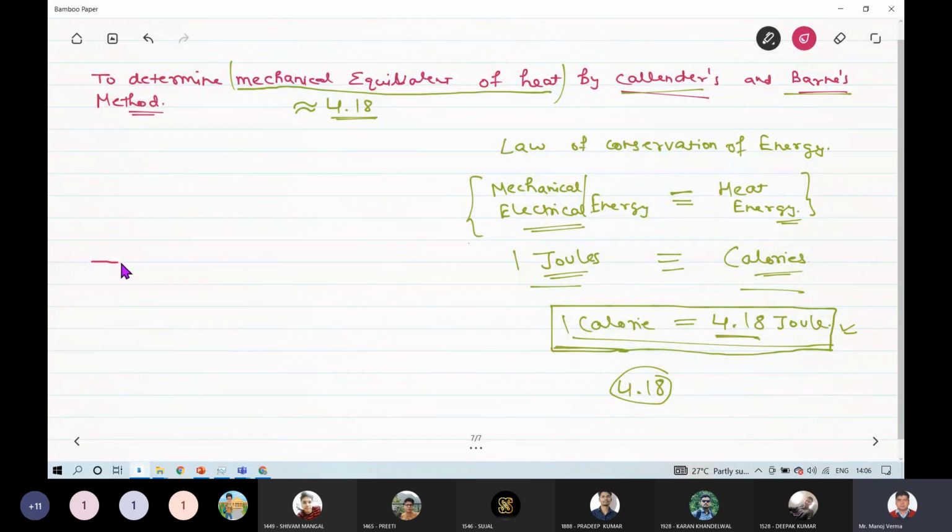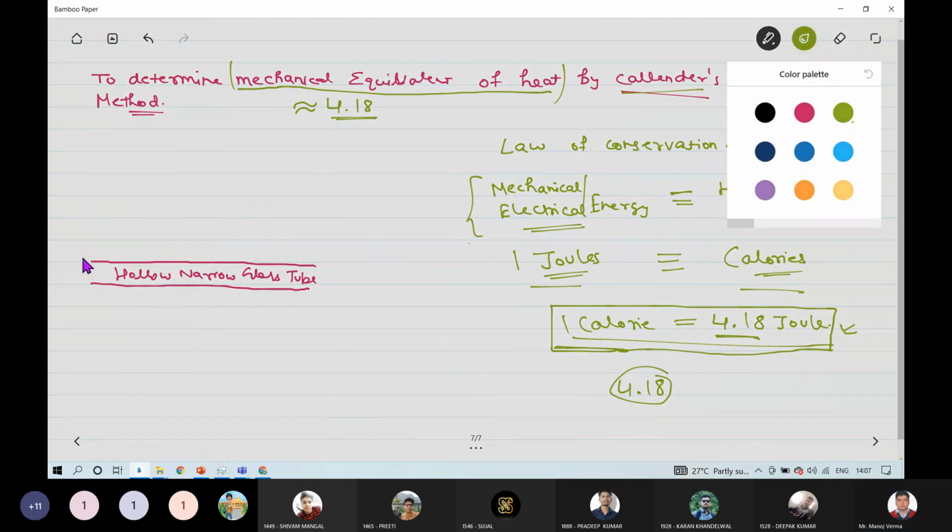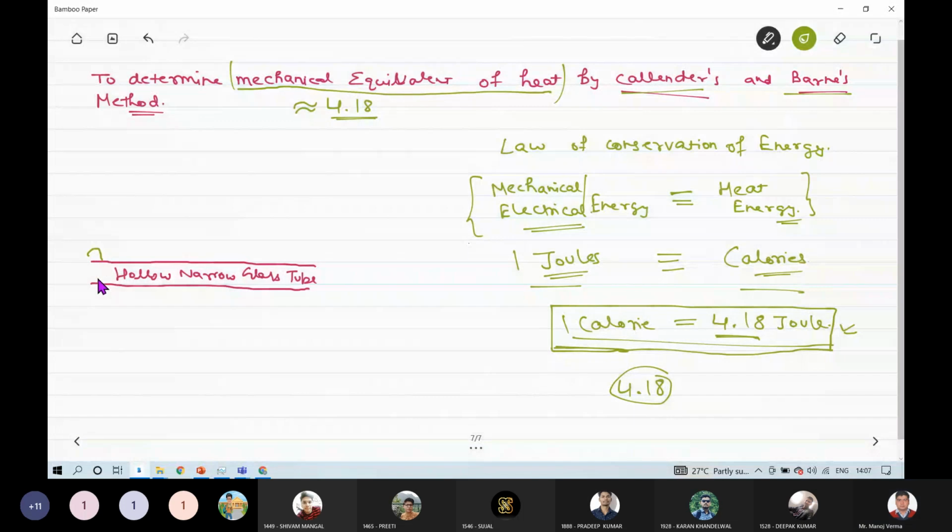There is a hollow, narrow glass tube. अंदर से खाली है ये ट्यूब, narrow glass tube, and on this tube we have wrapped a nichrome filament.